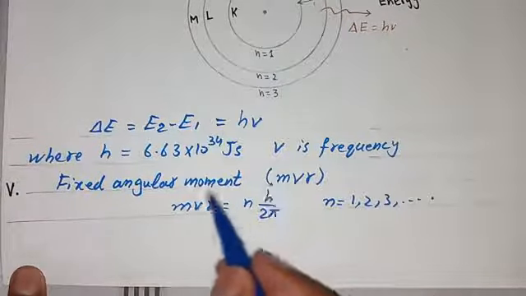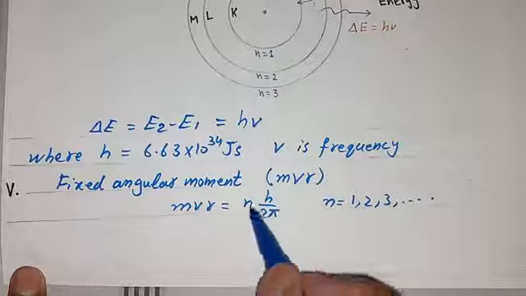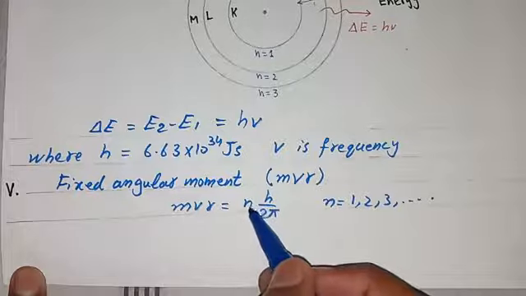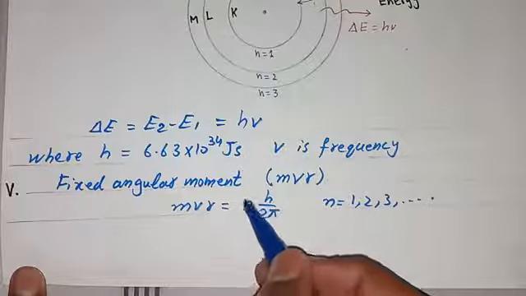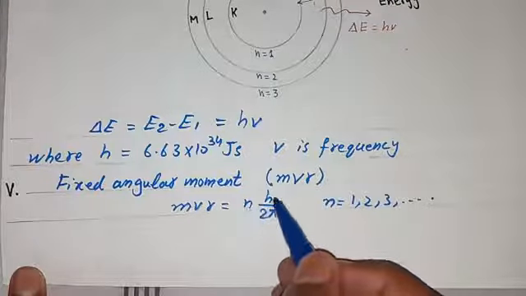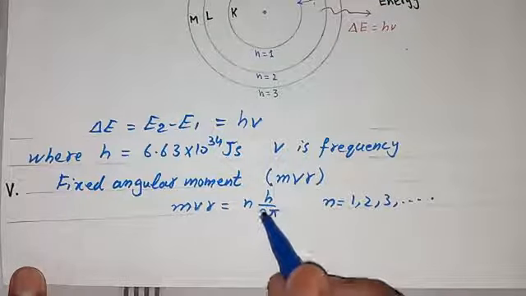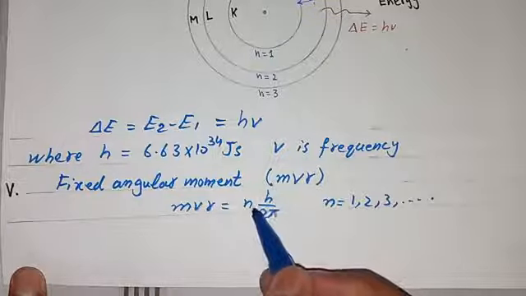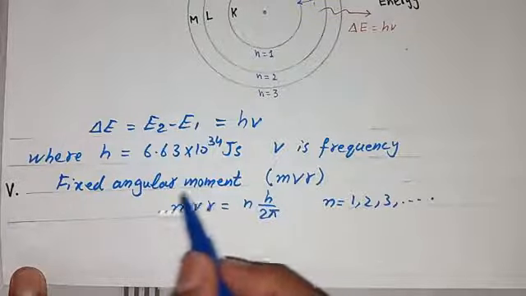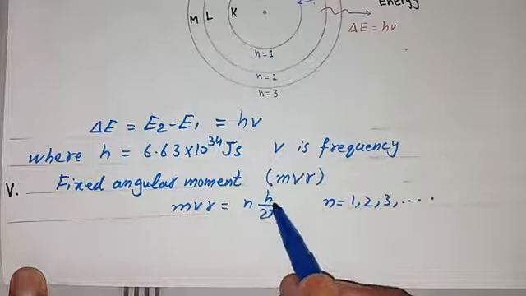So if we want to find the angular momentum of any shell, we put in the values. For example, for shell number 1 or orbit number 1, we put the value of 1 there, and 6.63 multiplied by 10 to the power minus 34 there, and 2 multiplied by 3.14 there. After solving, the answer will be the angular momentum of the first shell. Similarly, we can also find the angular momentum of the second shell and third shell.